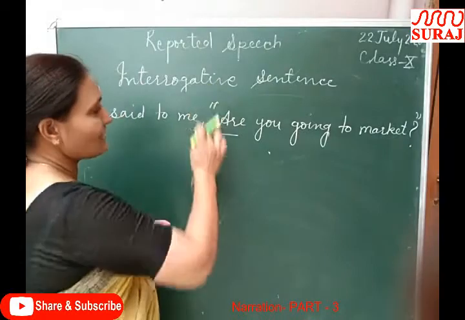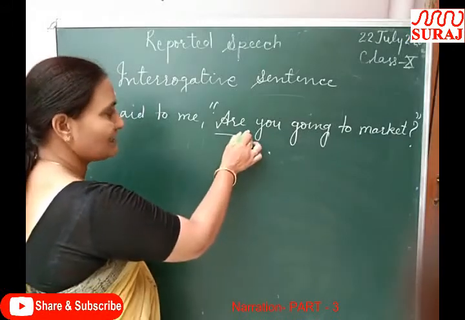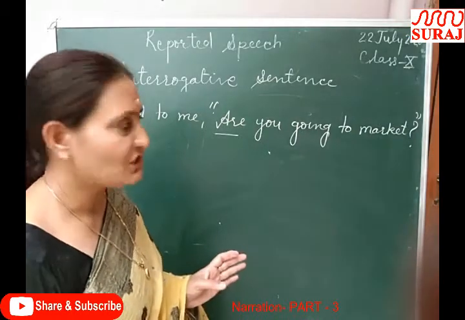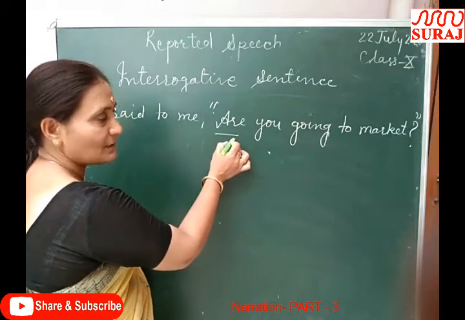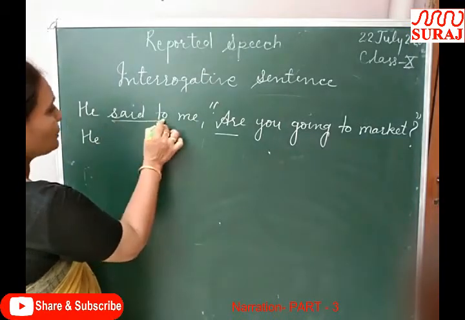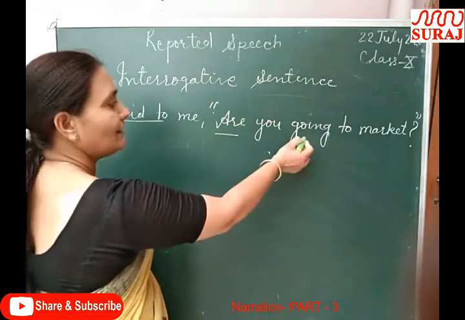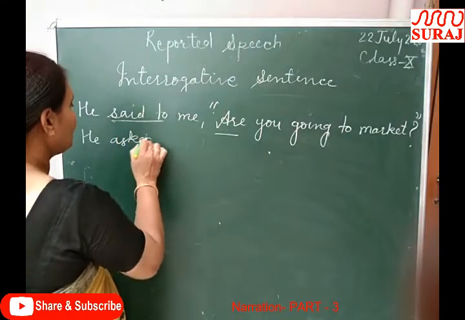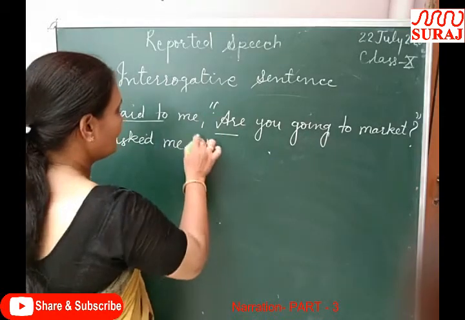First, if the sentence starts with a helping verb, then the comma will be replaced by if or whether. If the interrogative sentence starts with the WH family, then to change the commas, we will not use any conjunction. Only that WH family word which appears at the beginning of the sentence will replace the commas. Clear? So look, first, said to is changed into asked, demanded or inquired because it is an interrogative sentence. So here I will write asked me, and the comma will be replaced by if or whether.